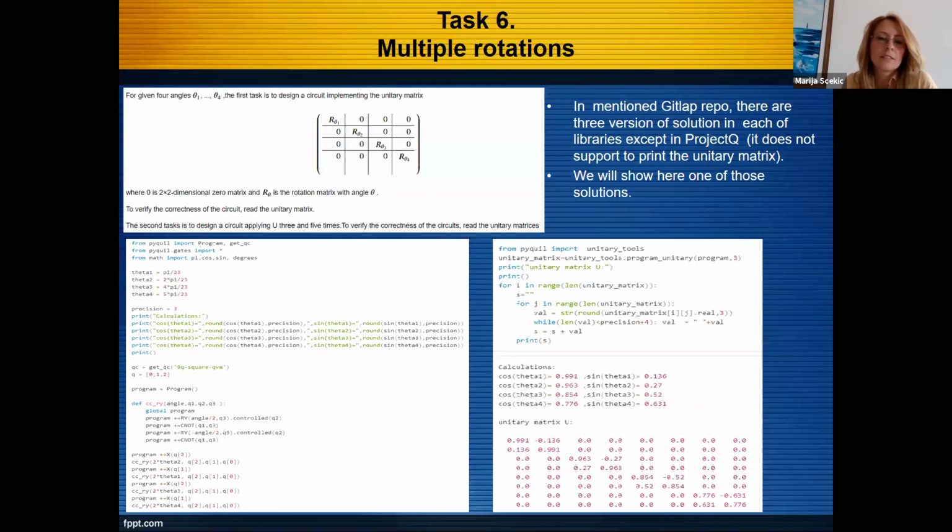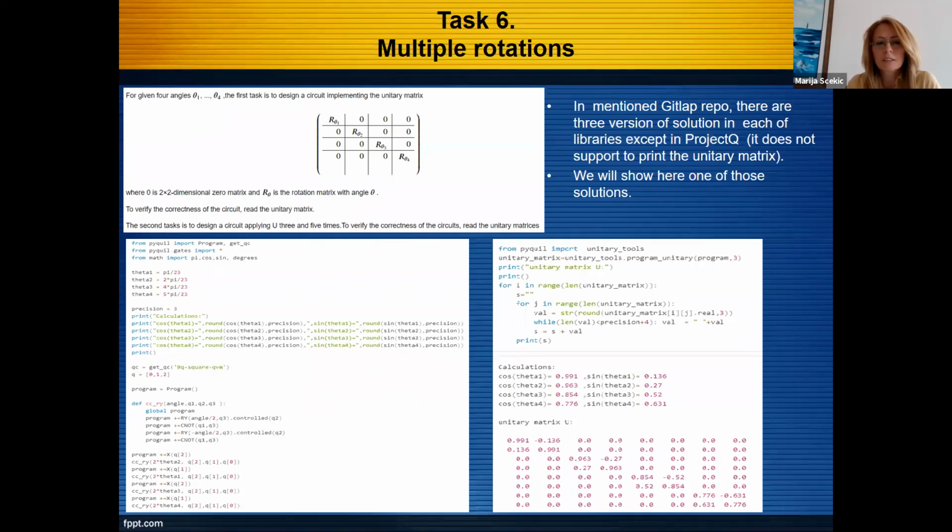And for the end, task 6. For given 4 angles, the first task is to design a quantum circuit implementing this unitary matrix, where 0 is the 2 by 2 zero matrix, and R theta is the rotation matrix with angle theta.